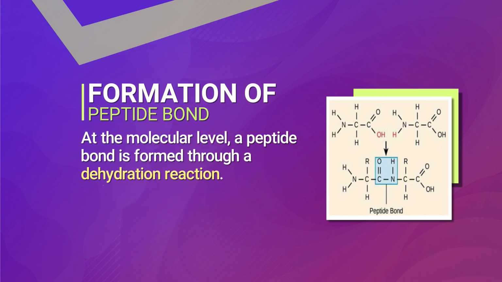So at the molecular level, the peptide bond is formed through a dehydration reaction, as we have said, where a water molecule, H2O, is eliminated from the structure. As shown in the image, 2 amino acids are able to bond together when 2 hydrogen and an oxygen are removed from the molecule, and we get the formation of the peptide bond.